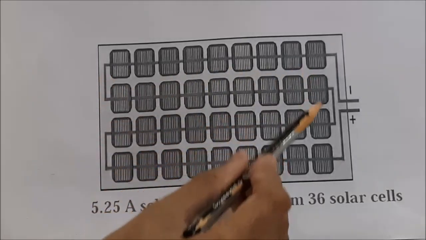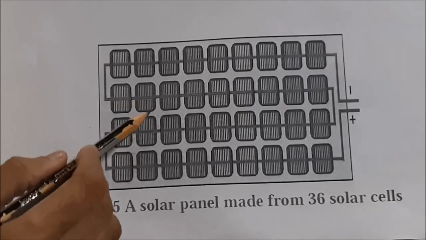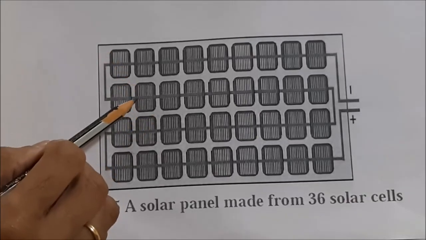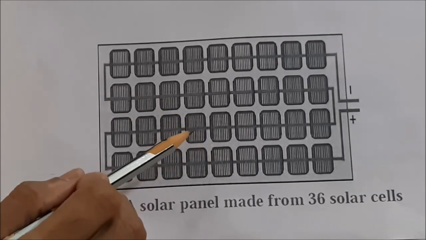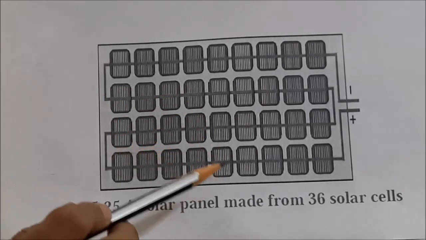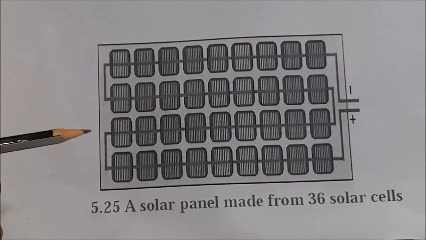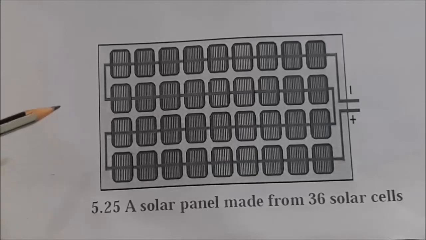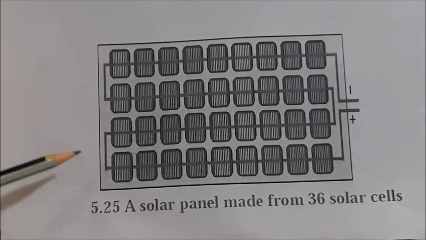36 solar cells are arranged in this solar panel, and with the help of these solar cells, the radiation coming from the sunlight is trapped into the silicon material, which gives us DC current, and after that with the help of an inverter we can convert it into AC current. This energy is a green energy. The first benefit is that it is pollution free, and the second is that it is available for everyone in equal amount.